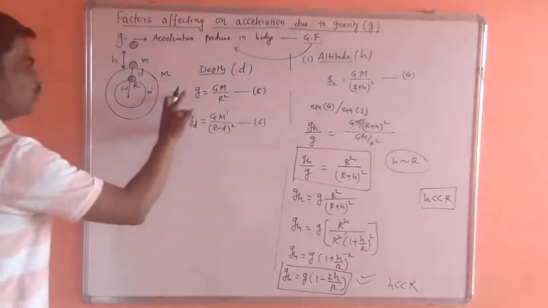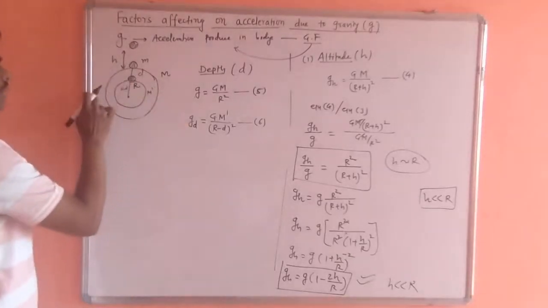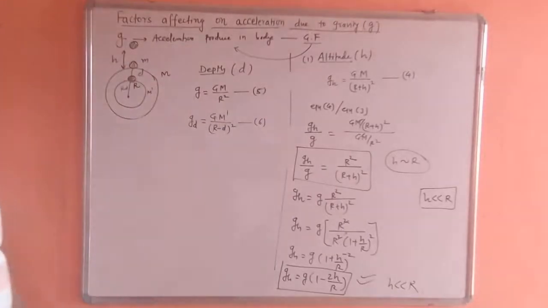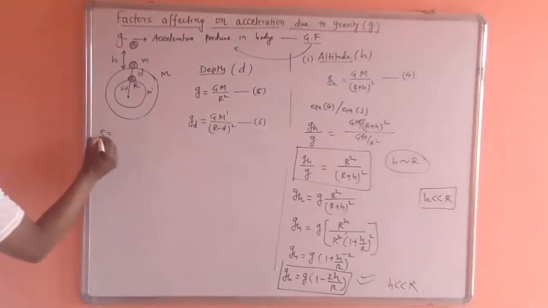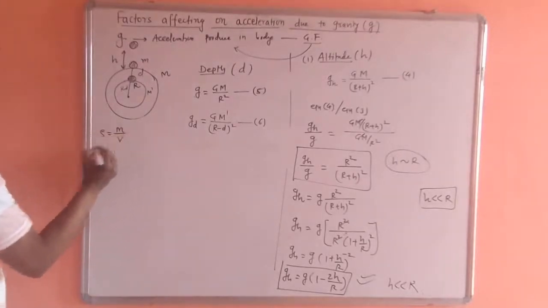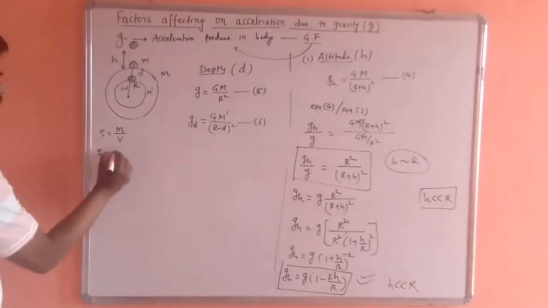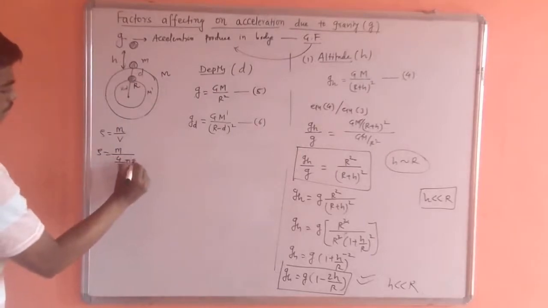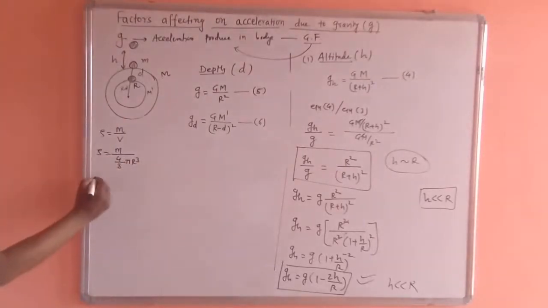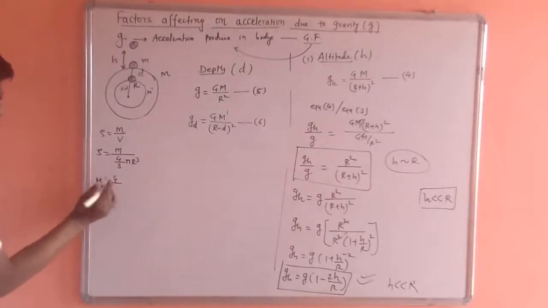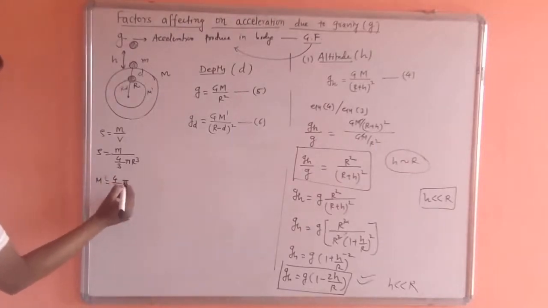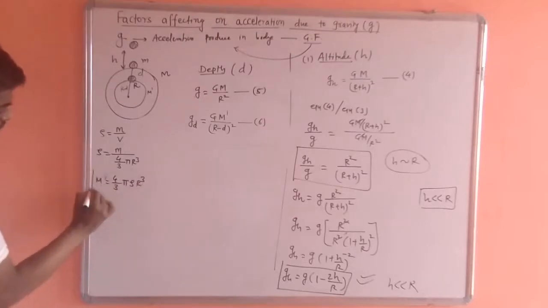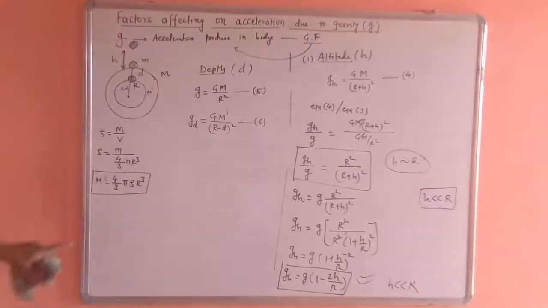Here we have to consider Earth as a uniform sphere having density rho, and we know that density is nothing but mass upon volume, and the volume of this sphere is 4/3 pi r cube. So M = 4/3 pi rho r cube. Substitute this value in equation 5.